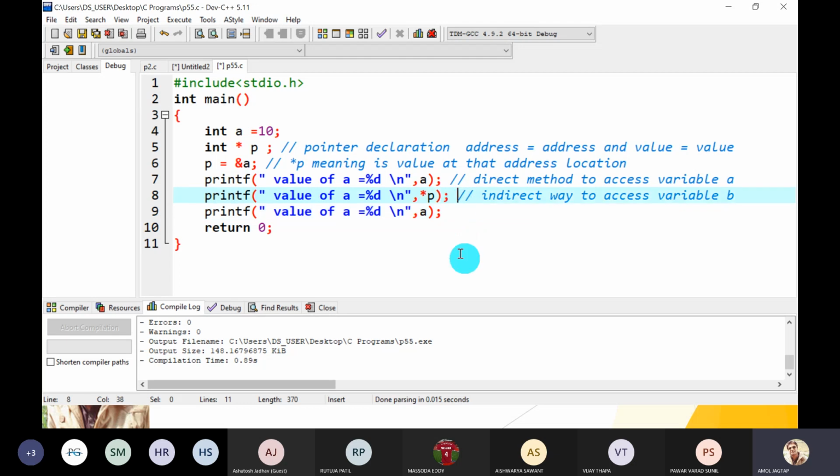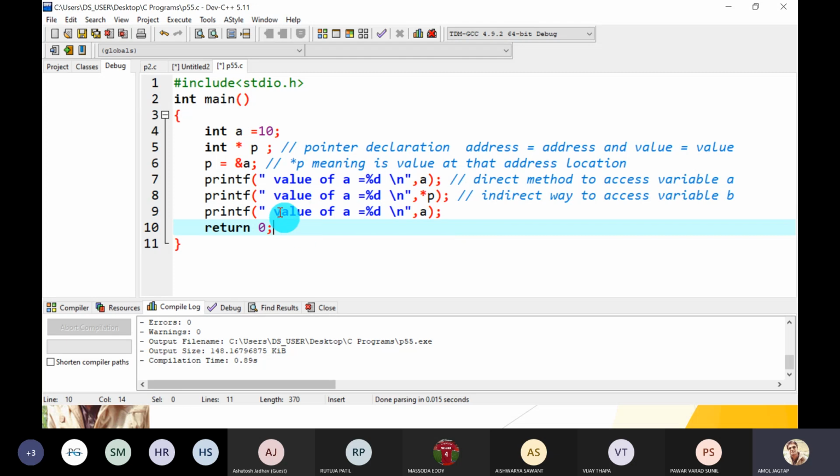In hacking-type programs, pointers are always very essential. What is hacking? Hacking means indirectly accessing the account of another user who has not authenticated you. Then it is called hacking.